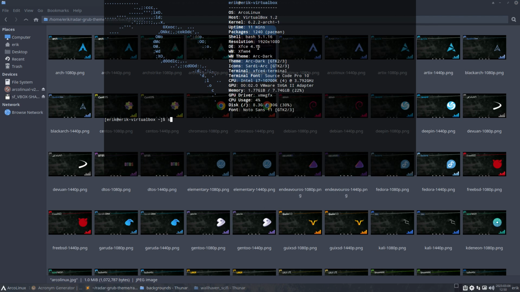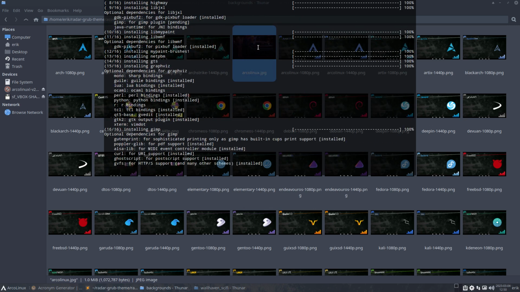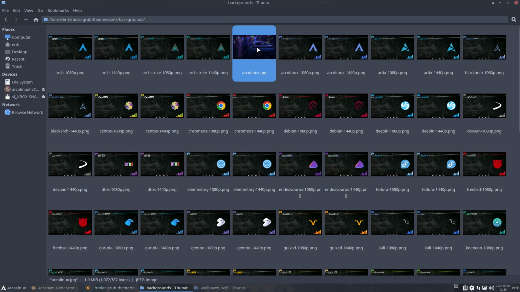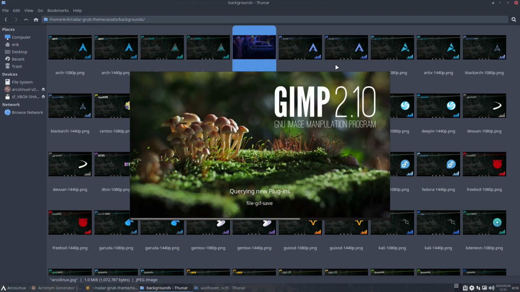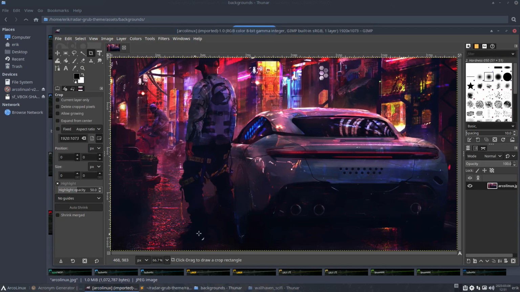Let's F12, sudo pacman -S gimp. Let's see how big this is. And we open this with GIMP. The size of this thing, 1920 by 1073.